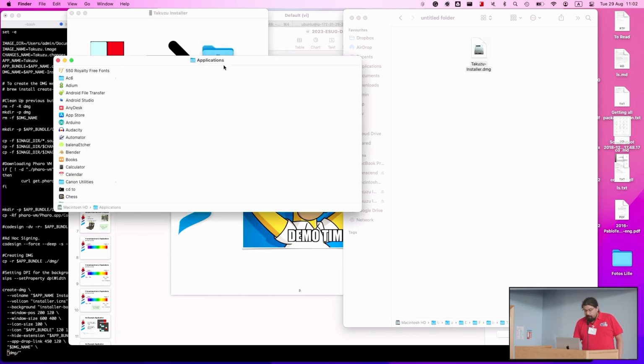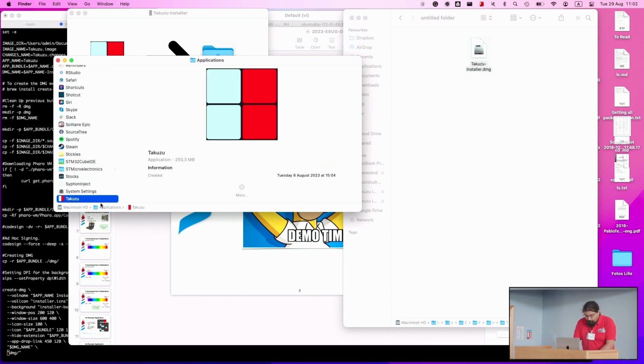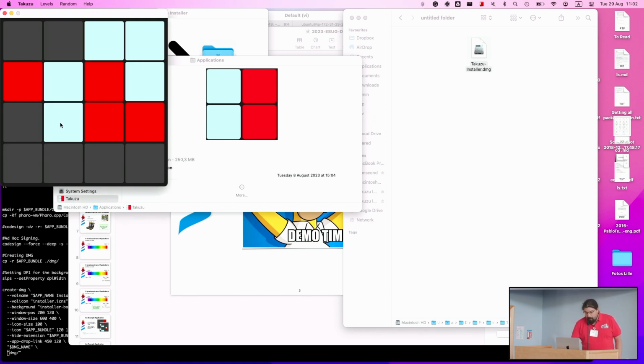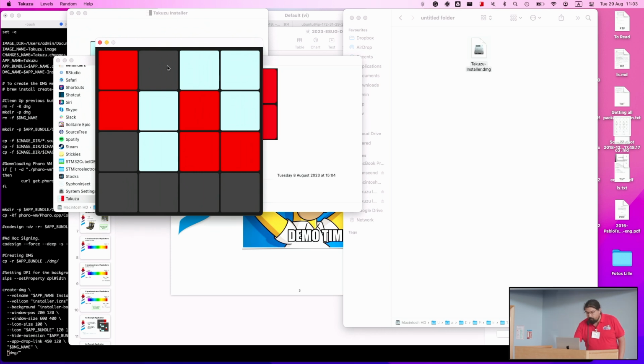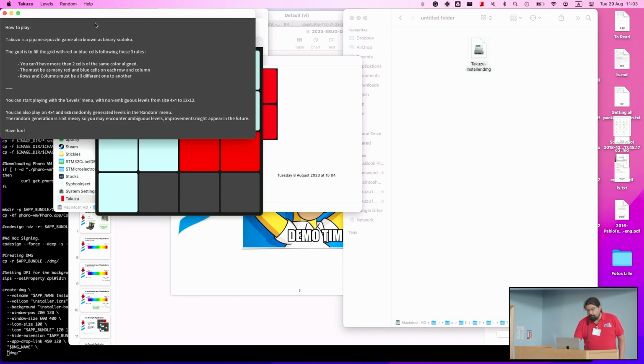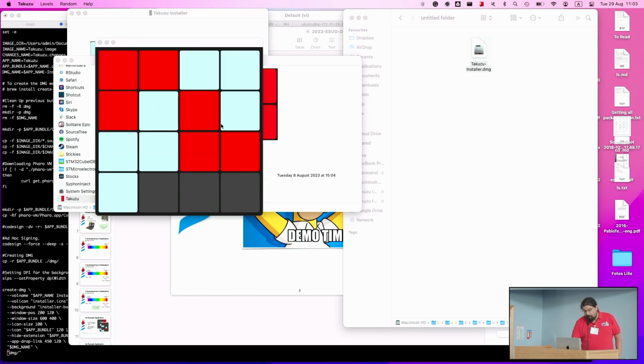Now it's installed with the other applications in the system. And I will run it, this little game. And I have this, that is nice. So this is a game where we have to paint in colors the different cases to make it work. If I don't remember the rules, we can take and see the rules. Here they are. And I can try to finish.